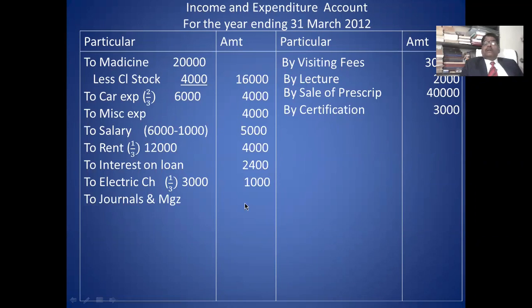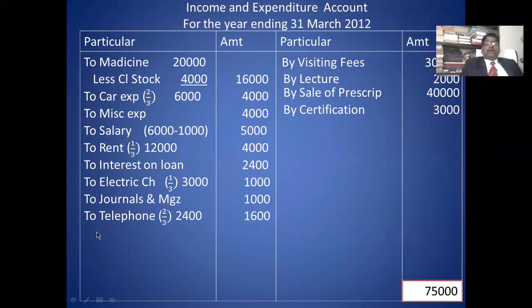Then journals and magazines, the professional expense. Okay, telephone expense you take 2/3, 1,600. Okay, these are the expenses related with profession. So total is 75,000. You take the total 75,000 and close the account. Net profit is 36,000. This net profit goes to a household account.